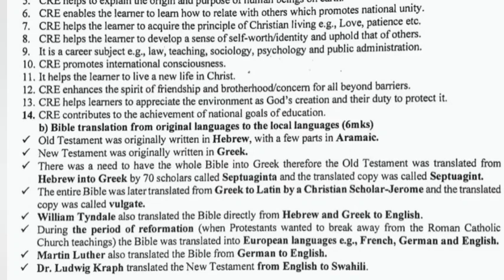The entire Bible was later translated from Greek to Latin by a Christian scholar, Jerome, and the translated copy was called Vulgate. William Tyndale also translated the Bible directly from Hebrew and Greek to English. During the period of Reformation, when Protestants wanted to break away from Roman Catholic Church teachings, the Bible was translated into European languages, for example, French, German, English. Martin Luther also translated the Bible from German to English.